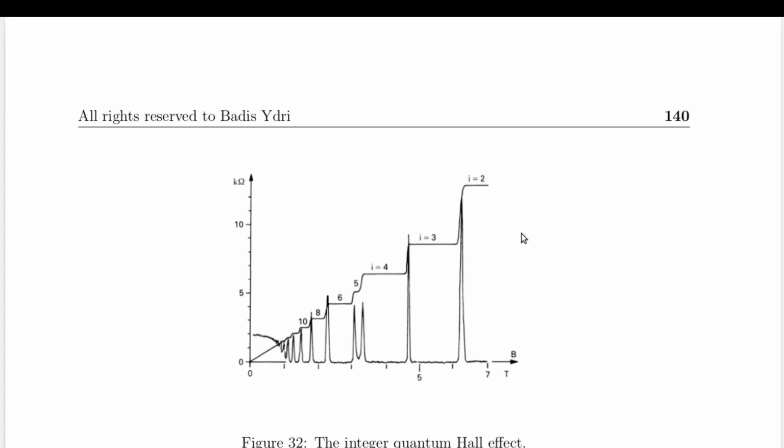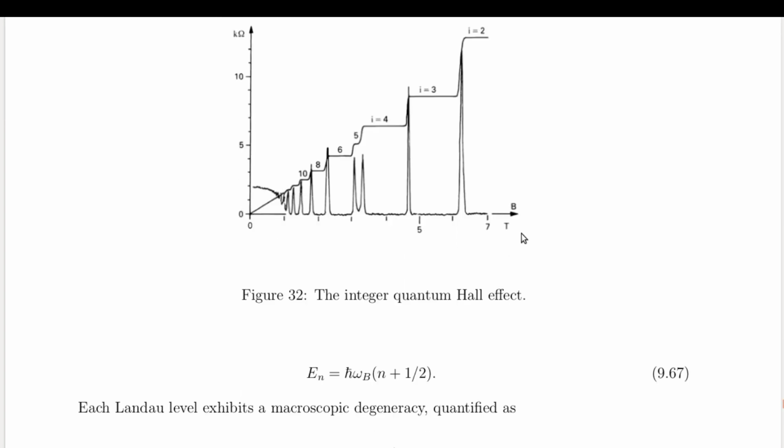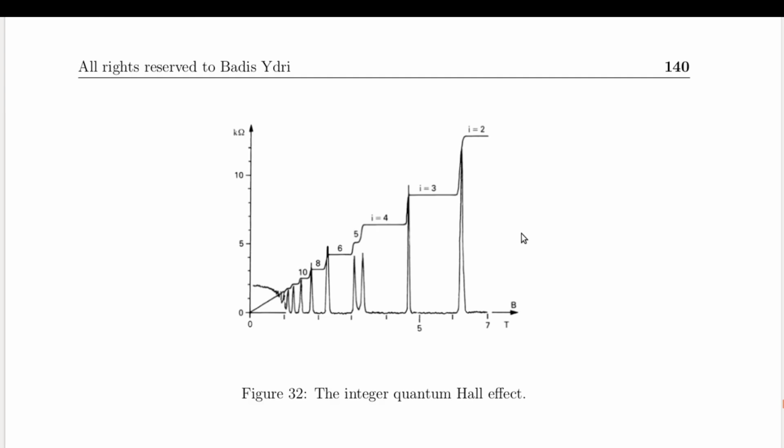Each plateau corresponds therefore to an integer filling factor, where the resistivity is quantized in units of the von Klitzing constant. This constant represents the fundamental quantum of resistivity and is defined in terms of Planck's constant and the electron charge. A remarkable feature of this effect is that these plateaus remain unchanged despite variations in experimental conditions such as temperature, impurities, or small fluctuations in the magnetic field. The reason? This quantization is a direct consequence of the fundamental topological properties of the system.